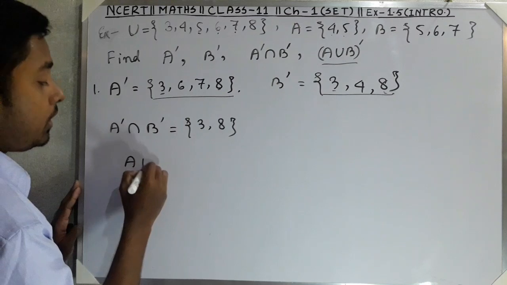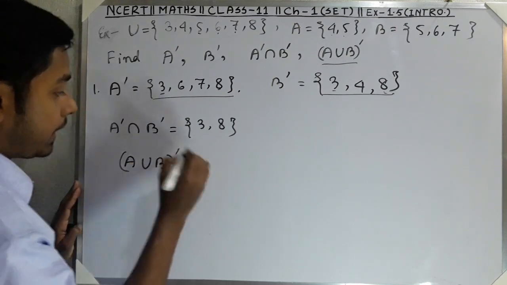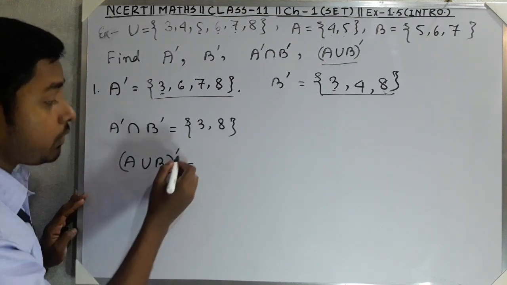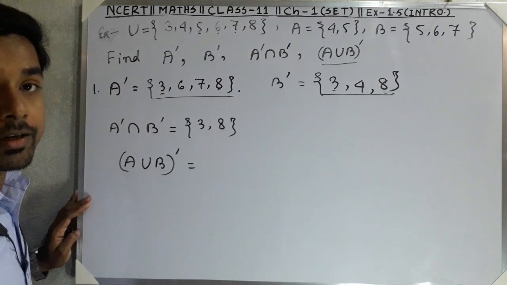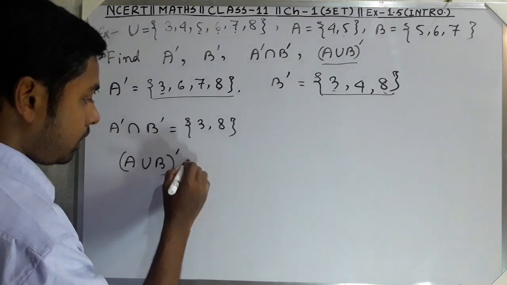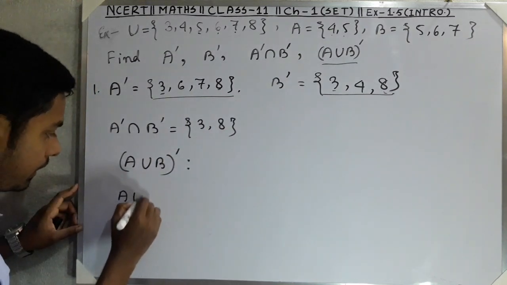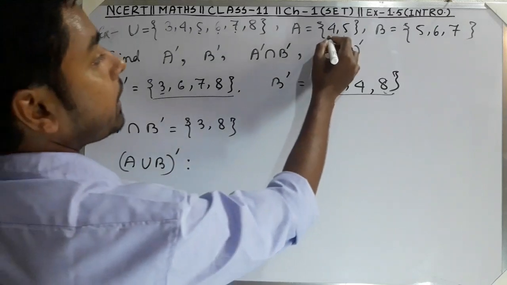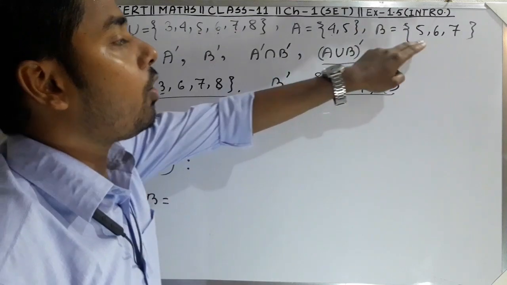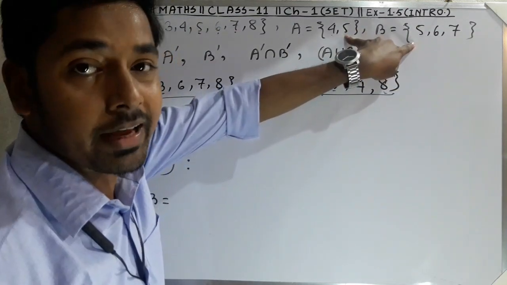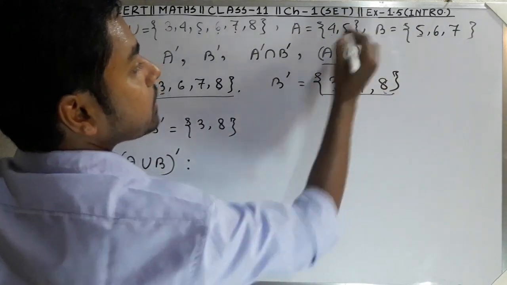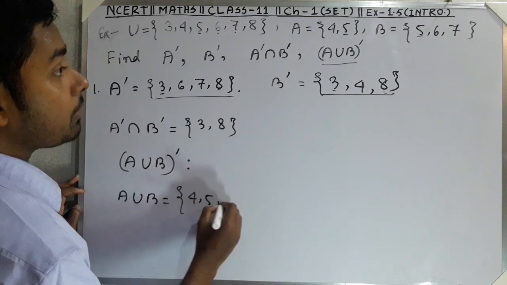Now we have to find A union B complement. That means first we have to find A union B, then find the complement of it. Union means all the elements of A, all the elements of B, and the common elements of A and B. 4, 5, and 5 is the common element, so the elements are 4, 5, 6, 7.